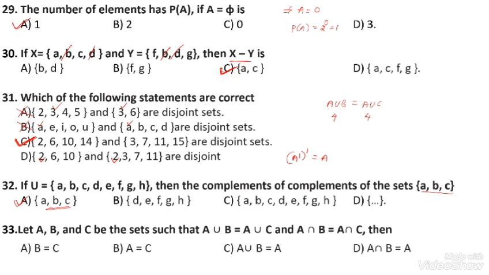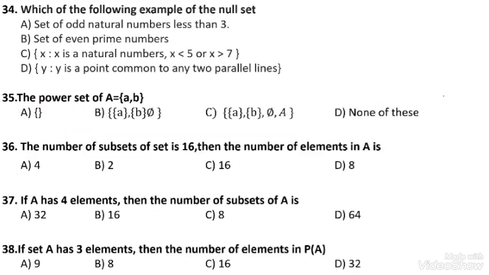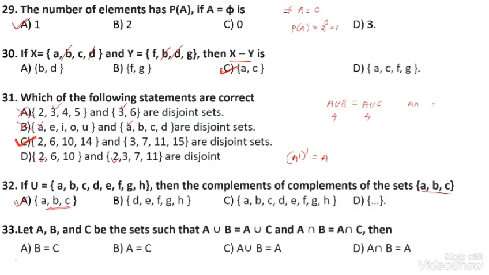Then A intersection B is equal to A intersection C. This means the same common elements are there. For example, between these two there are 4 common elements, and here also 4 common elements.